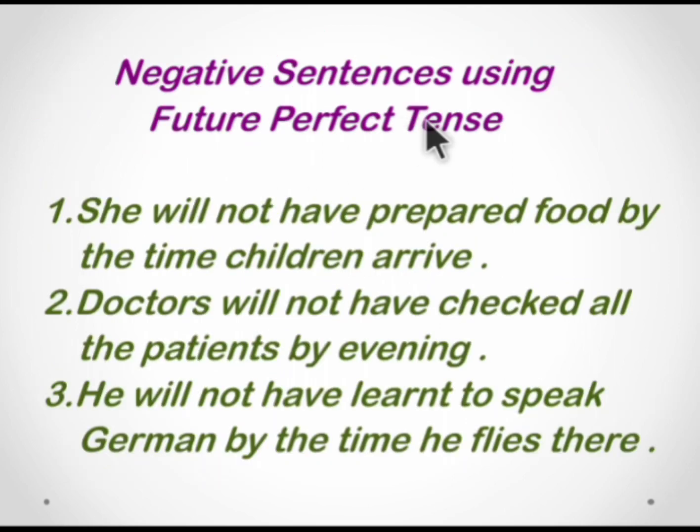Next, the negative sentences using future perfect tense. She will not have prepared food by the time children arrive. So will not have prepared. So will have prepared is a positive or affirmative sentence, and not gives the negative word.